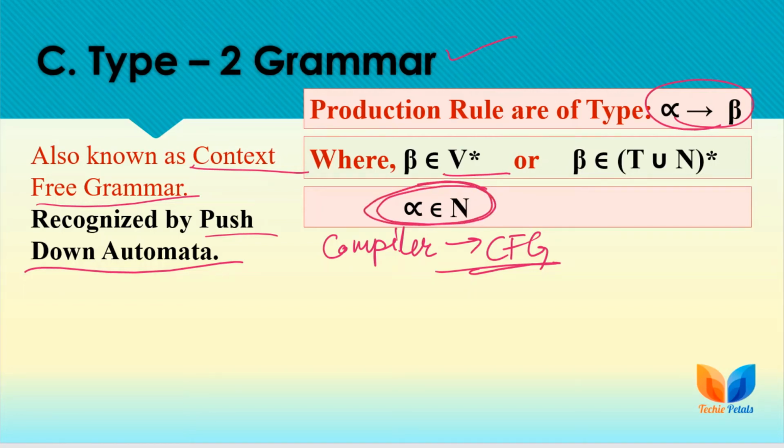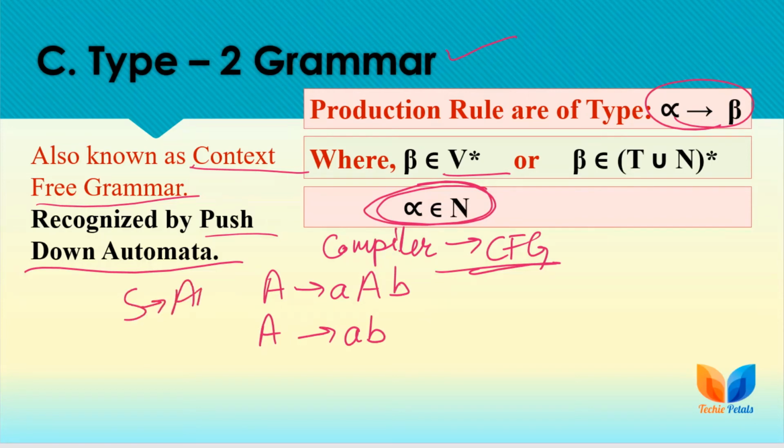We cannot have terminals on the left hand side, so we are applying some more restriction over the left hand side. All these rules are context free rules, as we have already covered this type of grammar in previous examples. So all these production rules belong to the context free grammar, or type 2 grammar, category.